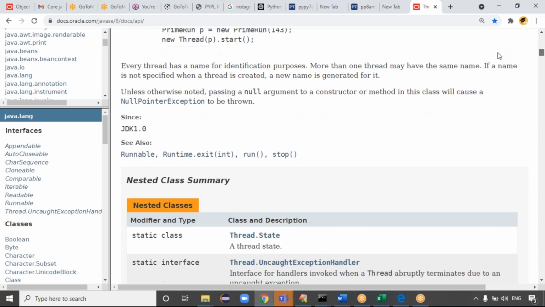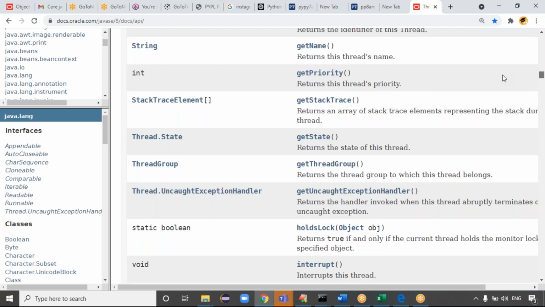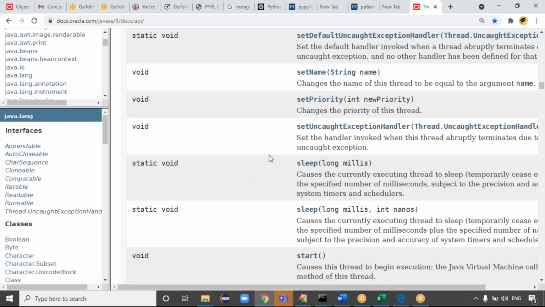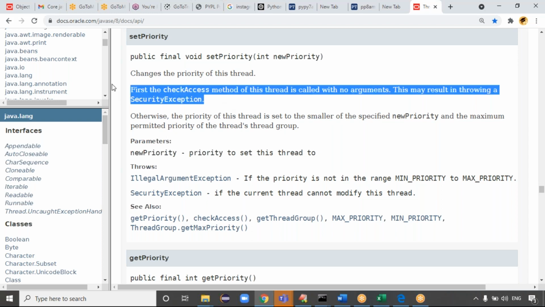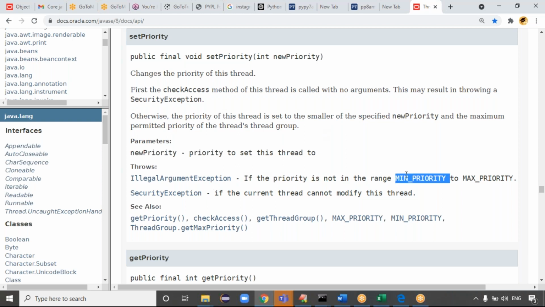Come back to the set priority method. See this one here. Set priority changes the priority of the thread. First, the check access method is called with no argument. This method results in throwing a security exception. Otherwise, the priority of this thread is set to the smaller of the specified new priority and the maximum permitted priority of the thread group. An illegal argument exception is thrown if the priority is not in the range min priority to max priority.